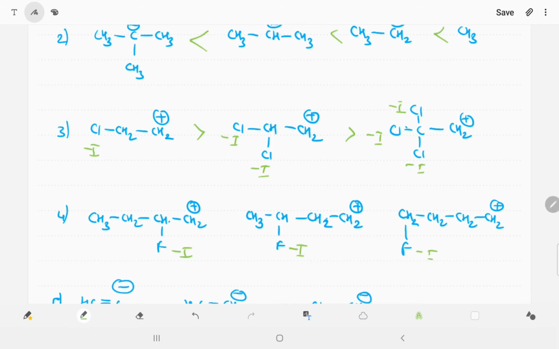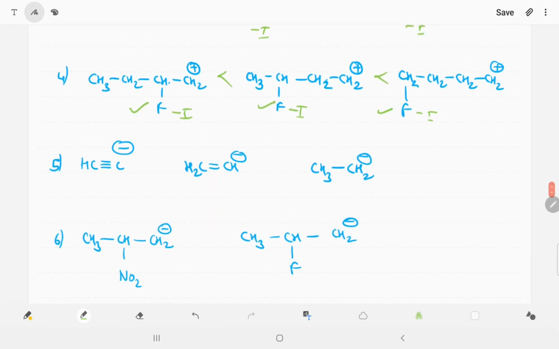Fluorine is the same. There is only one fluorine, but they are at different distances. So inductive effect is a distance dependent effect. So we can say the closer one is withdrawing more electron. This fluorine is withdrawing more electron as compared to the second and third one. So we can say the third carbocation is more stable than the second one, than the first one.